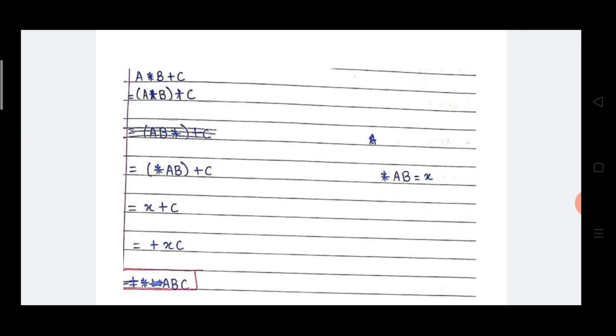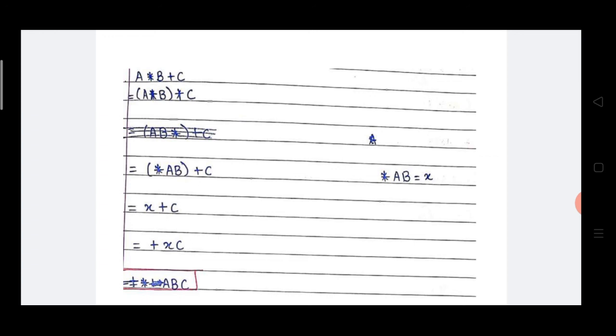Now see another example, a into b plus c. Now here first see carefully which are the operators. Into and plus, these are the two operators. Which operator has higher precedence? Into has higher precedence. Okay, so first we are going to put the brackets around a and b. In bracket a into b, bracket complete, plus c. So first we have to solve the bracket a into b, means into a b is equal to x. Means instead of into a b I am going to write here x.